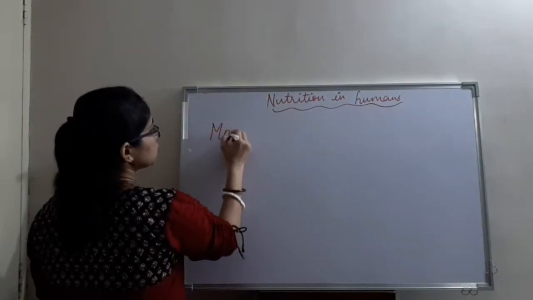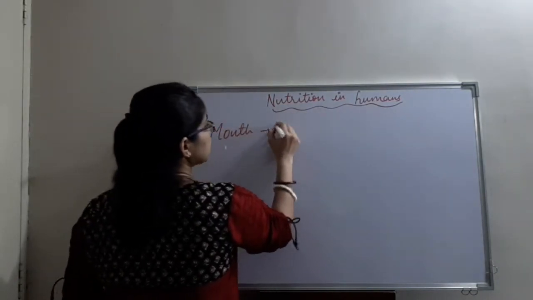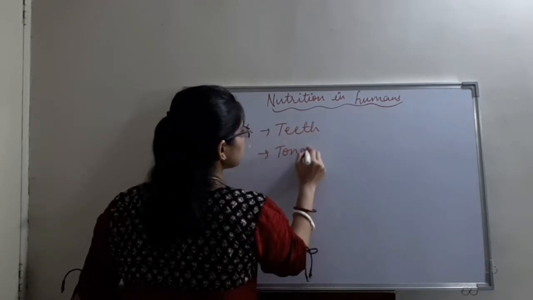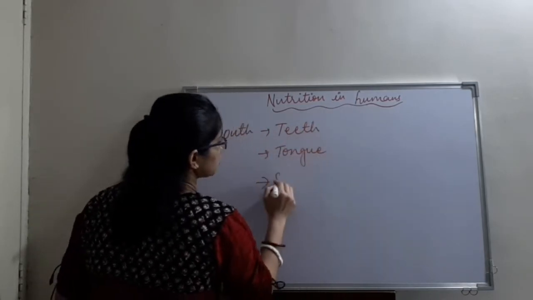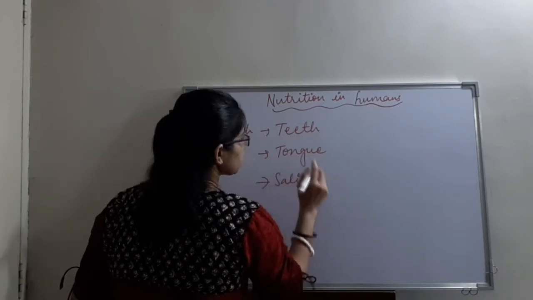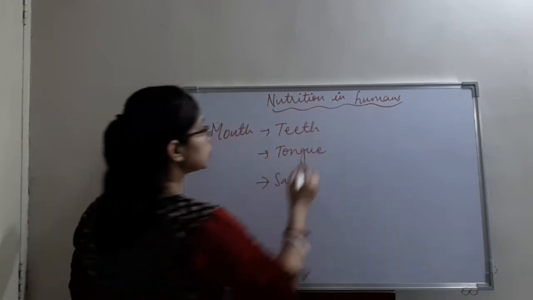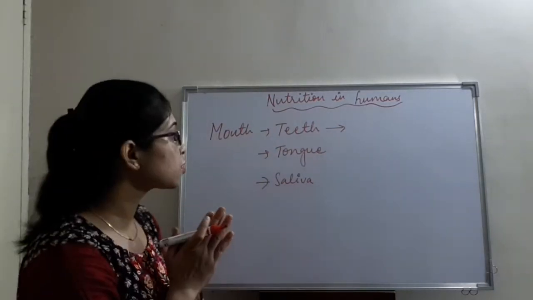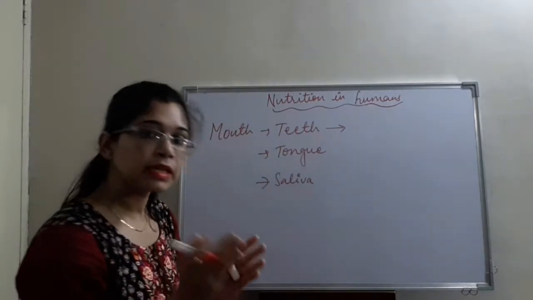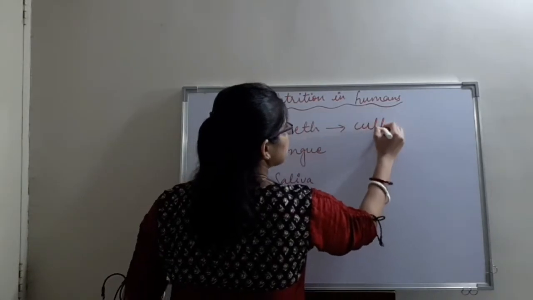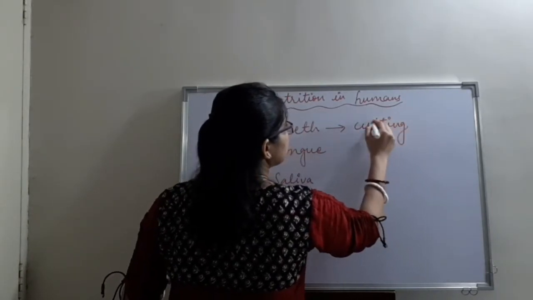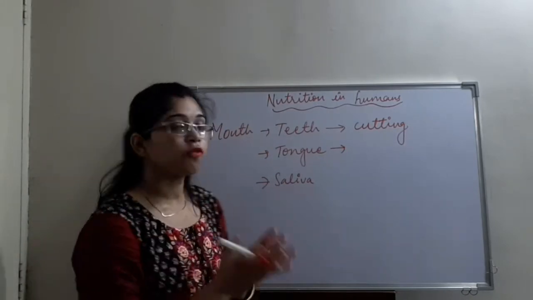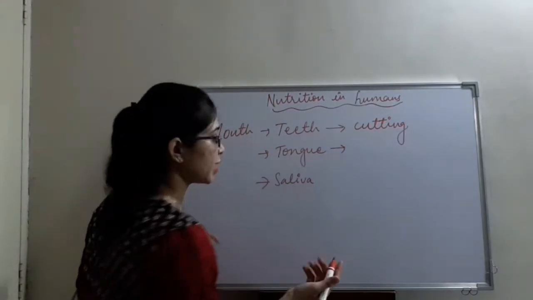Now, in the mouth, we have teeth, tongue, and saliva. The main role is played by all of these. Teeth are helpful for breaking down the complex food into smaller pieces, cutting. The tongue helps in the mixing of food particles with the saliva.